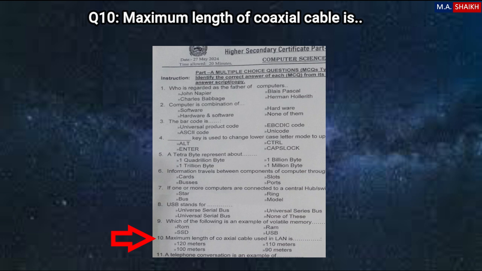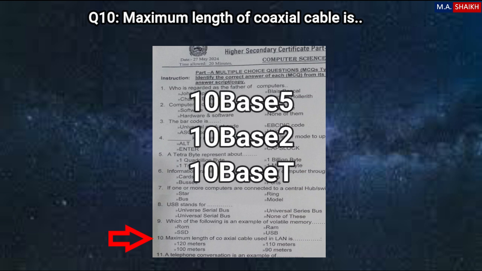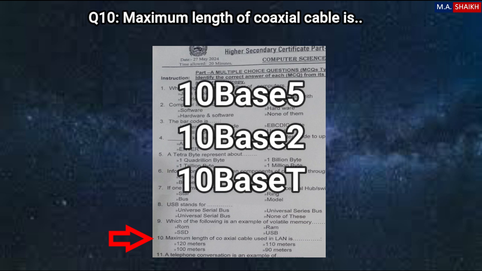Question is not clear. Actually, when we study this kind of a topic, we get three flavors: 10 base 5, 10 base 2, 10 base T. And if topology is structured according to 10 base 5, what does it mean? 10 base 5 means 500 meter cable is used, and base means baseband signals are there, and 10 means data transfer rate is 10 megabit per second, and this kind of a network is called thick net.